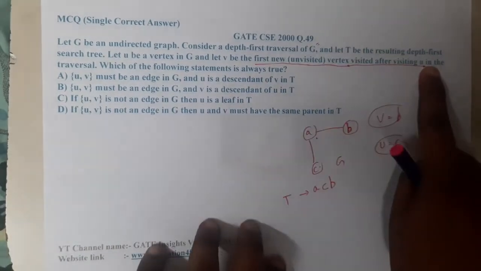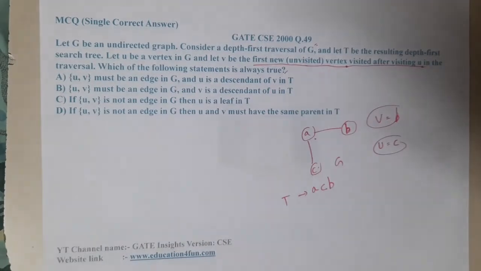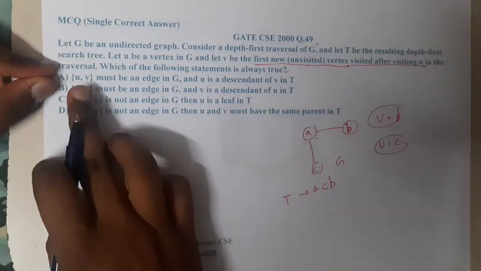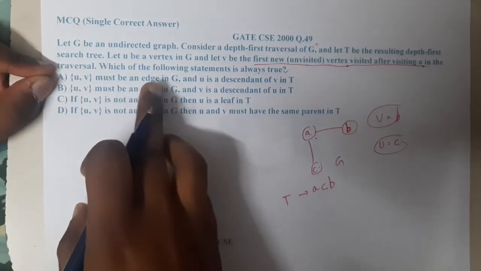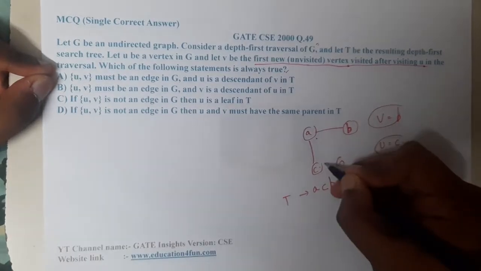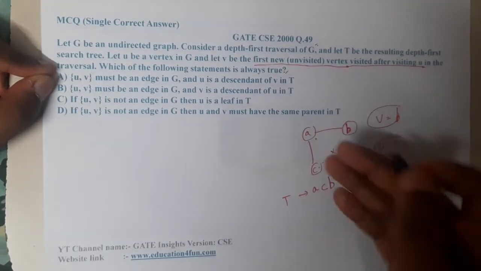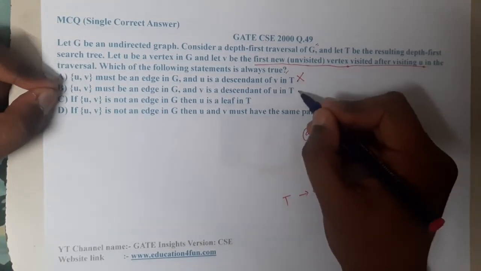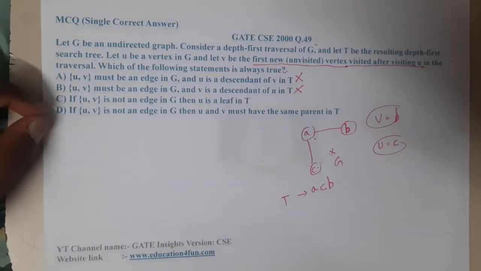So in the traversal, which of the following statements is true? He's asking which statement is true. The first option is: UV must be an edge in G. So he's saying there should be an edge between them. But there is no guarantee. Here we do not have an edge, so this option is absolutely wrong. The same issue is there with the second option also. That is not mandatory, so there is no need of having an edge.